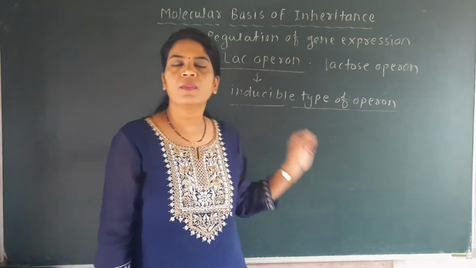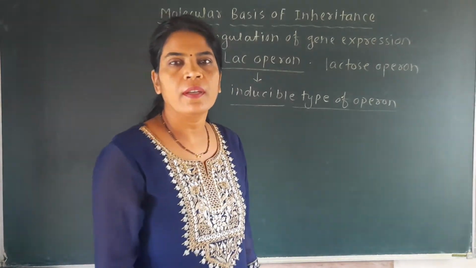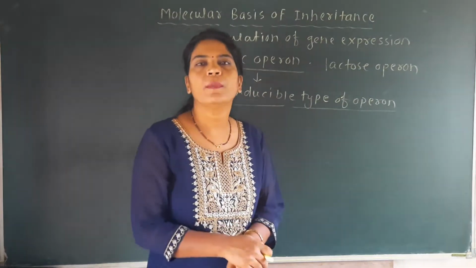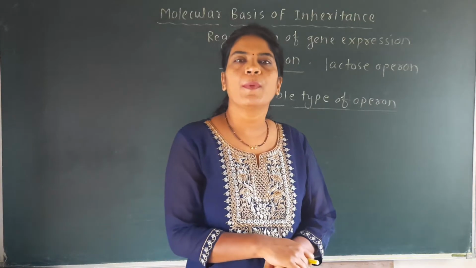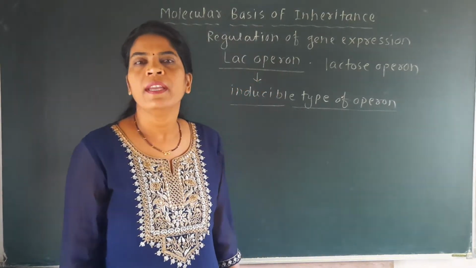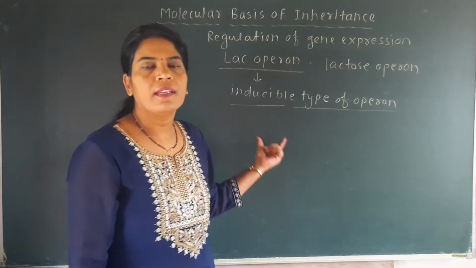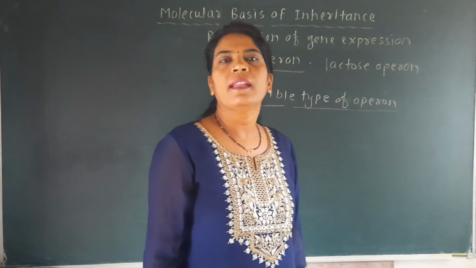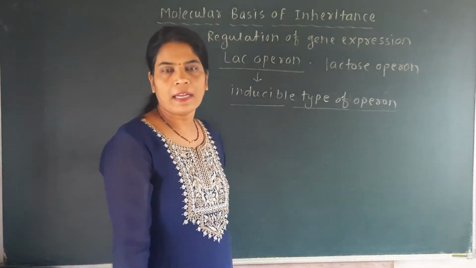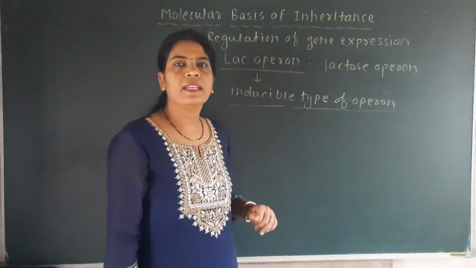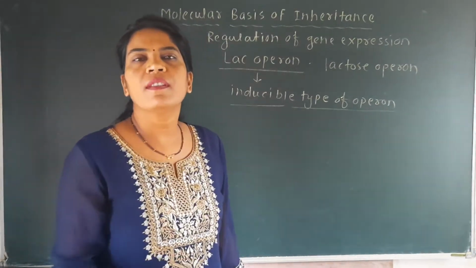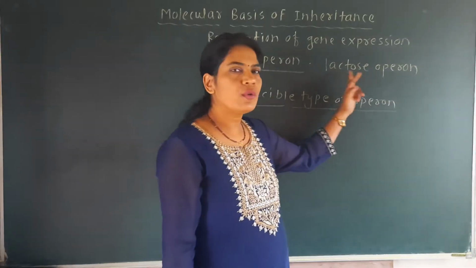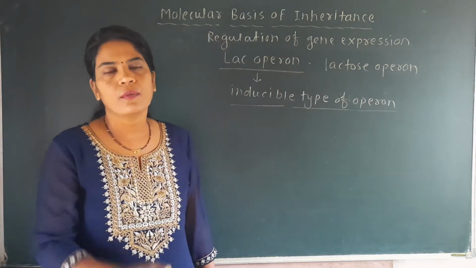So in presence of the small molecule, in presence of the inducer, when the operon gets switched on, then that type of operon is called an inducible operon. That small molecule is the inducer, that is lactose. So this operon gets switched on in presence of an inducer, and that inducer is this lactose sugar. That is called the lac operon.